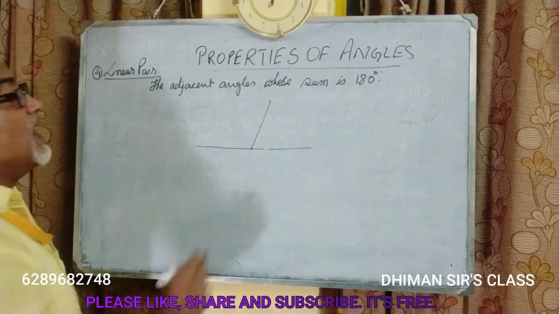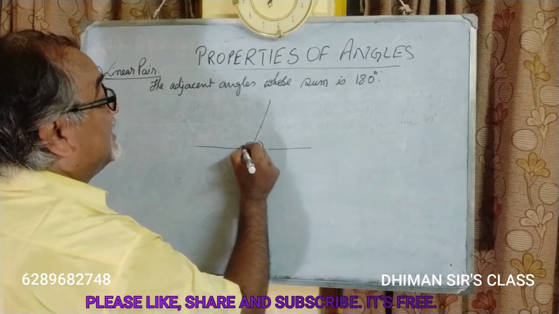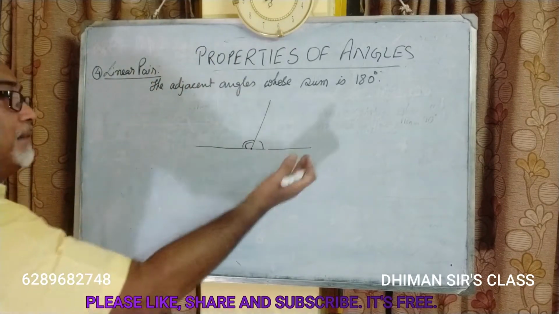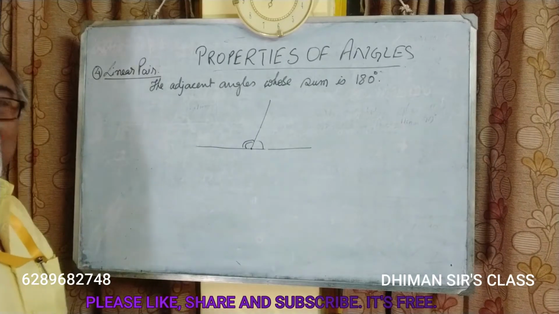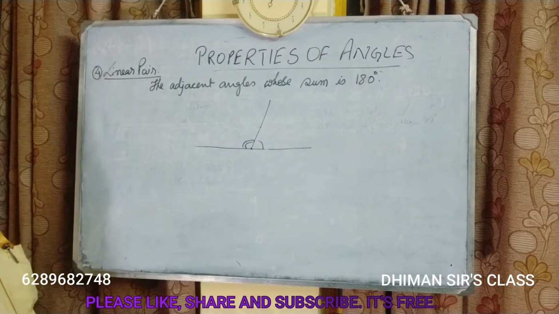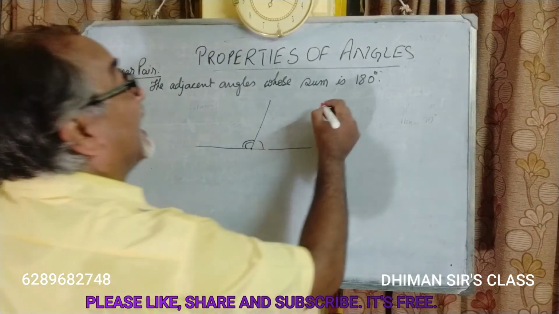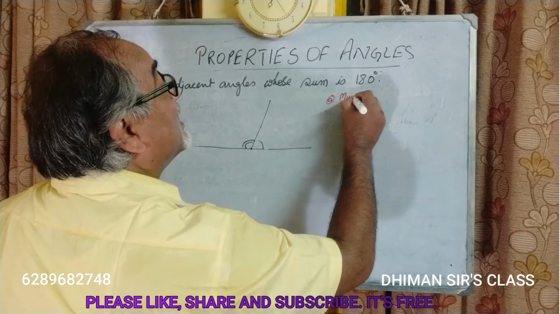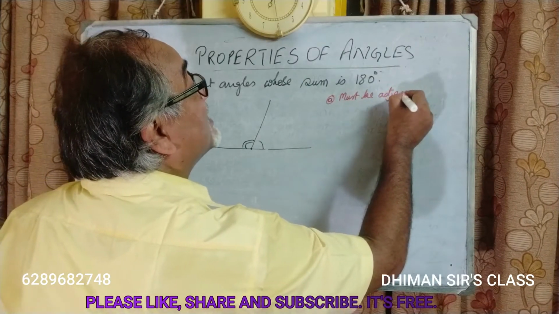Now, if we add both these angles, and if their sum is 180 degrees, then only they will be called a linear pair. So, conditions. Condition A: must be adjacent angles.